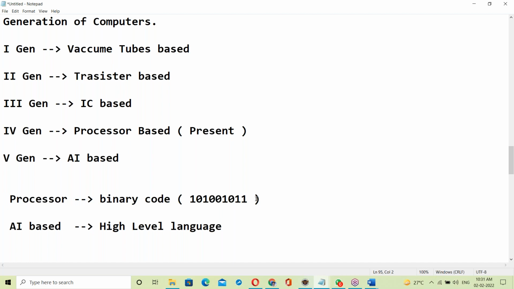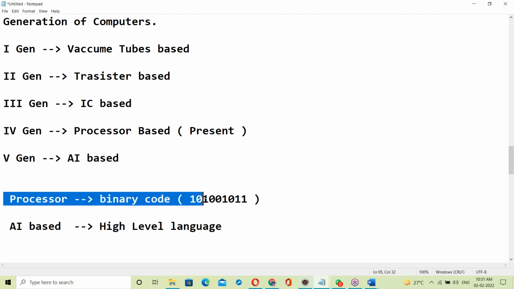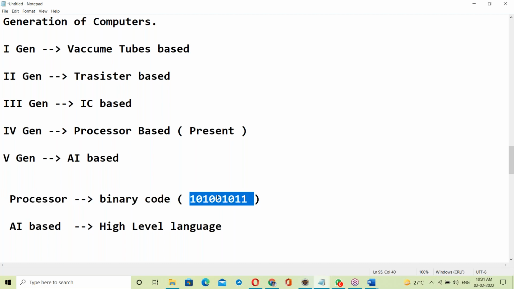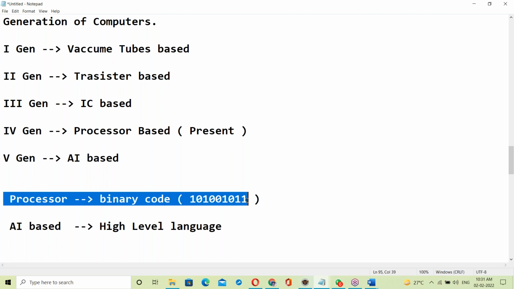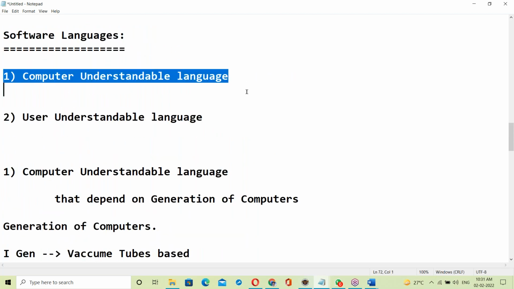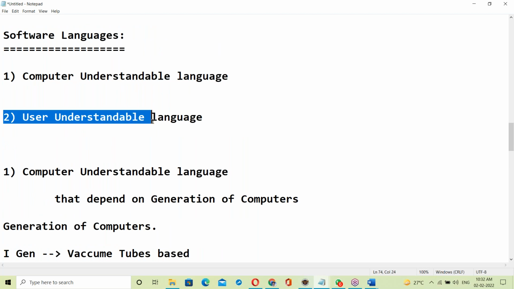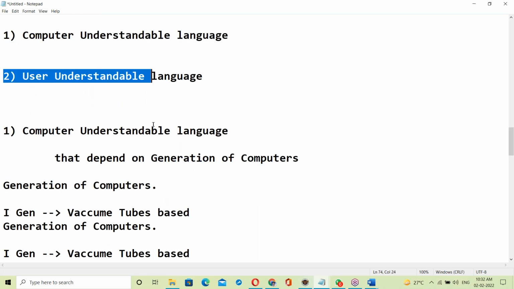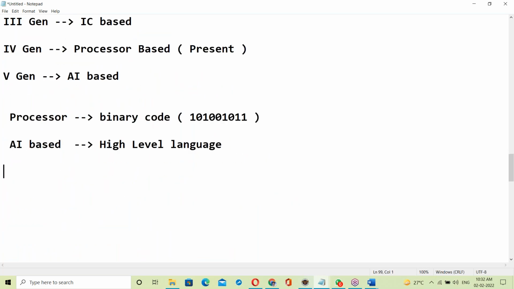It is a computer understandable language, called low level language. User understandable is called high level language. So in software, languages are basically two categories.